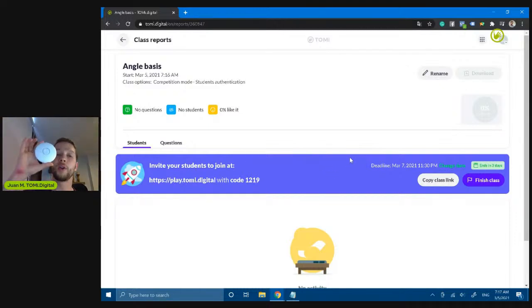So once again, you are going to get a free device, the TOMi Play device, that when you connect TOMi Play to a battery bank or to any power supply, TOMi is going to create a Wi-Fi connection inside the classroom. Students can connect to TOMi, and you are going to have a high-speed connection, and all the interactivity is going to happen inside the classroom, like if you had better internet access, and the students cannot get distracted online because they are connected only to your class with the device. So that's the main differentiation of TOMi from platforms like Kahoot.